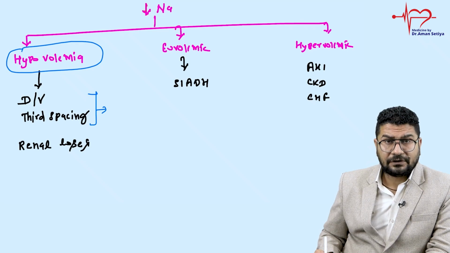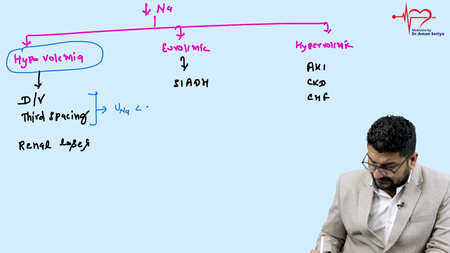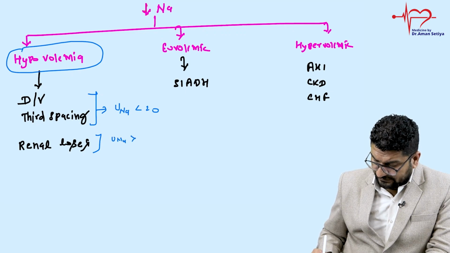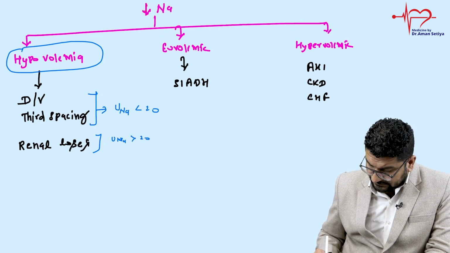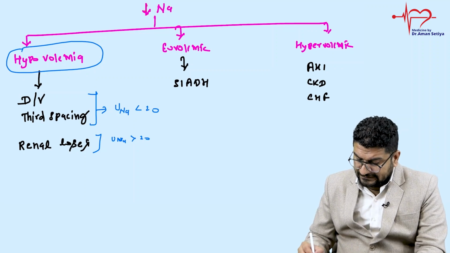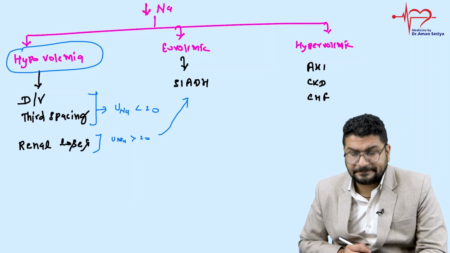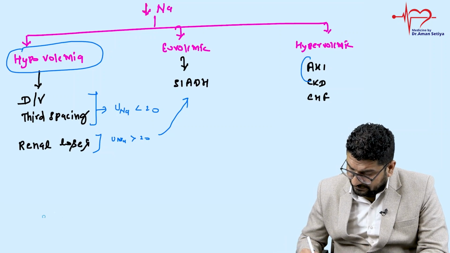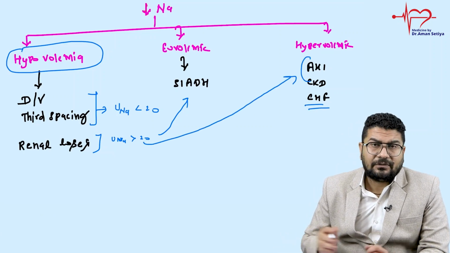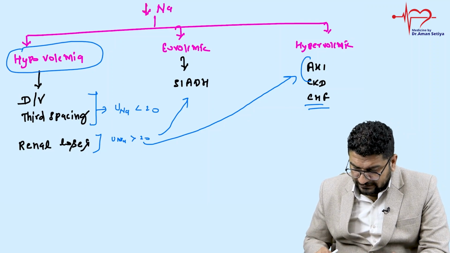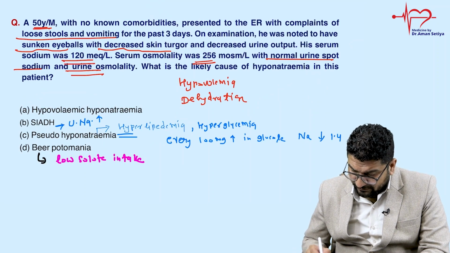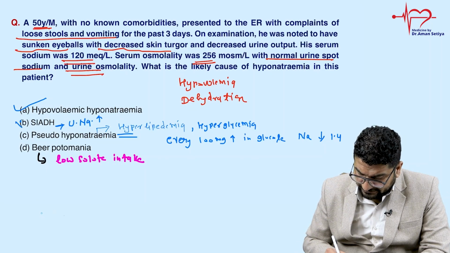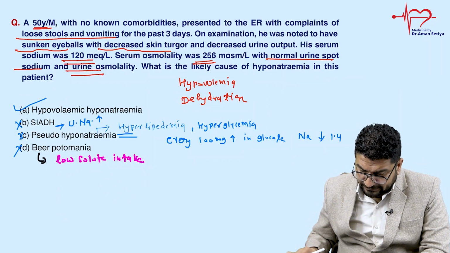Here you will notice the urine sodium value will be less than 20, and in case of renal losses, the urine sodium value will be more than 20. Now coming to SIADH, it will also have urine sodium value more than 20. And in AKI-CKD, again the value will be more than 20. Heart failure, it can be normal or less. So the case is clear cut, there is no history of beer. So it's diarrhea, vomiting. That's the case of hypovolemic hyponatremia. Simple.